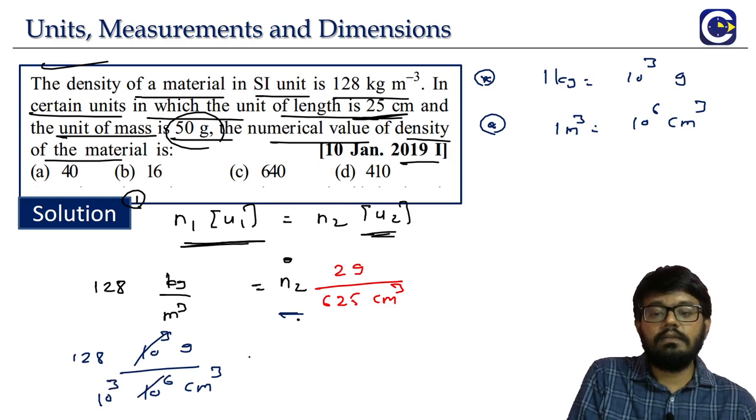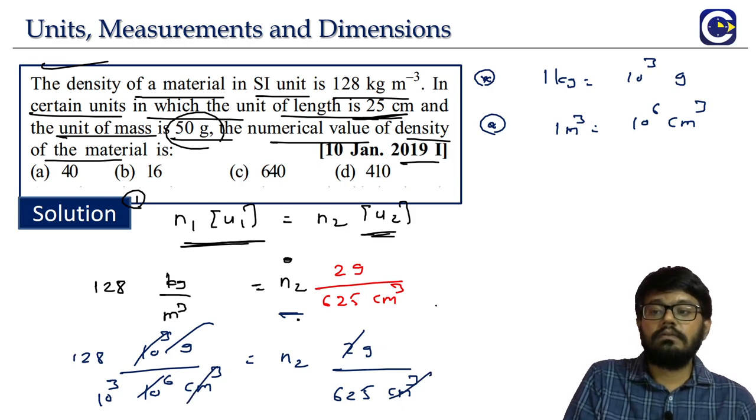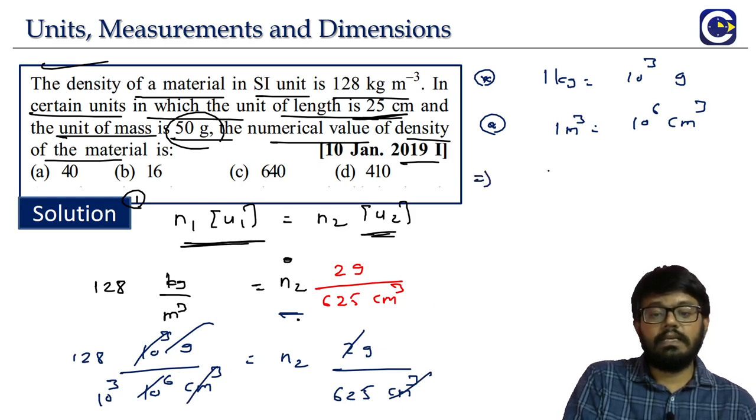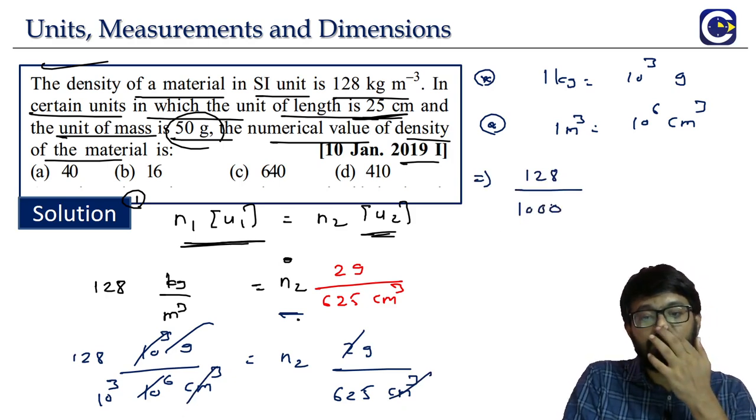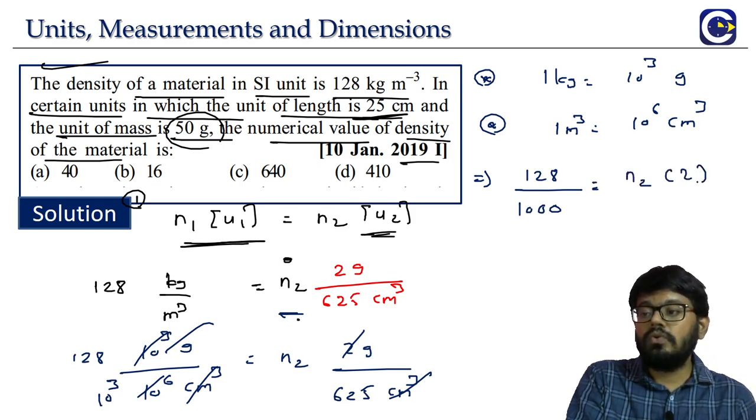10 power 3 will cancel, and this is equal to N2 into 2 grams by 625 centimeter cube. Gram gets cancelled. Centimeter cube gets cancelled. So the remaining part I will just write here: 128 divided by 10 power 3, that is 1000, is equal to N2 into 2 by 625.